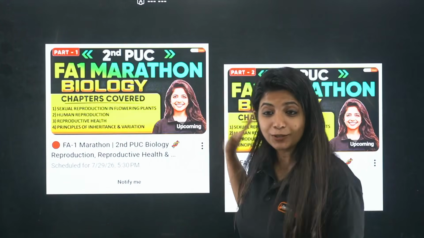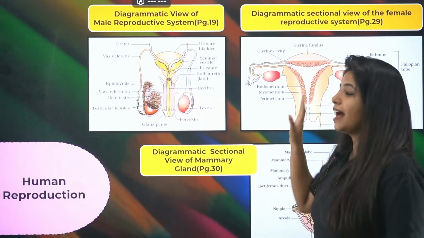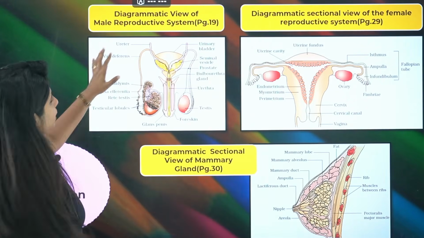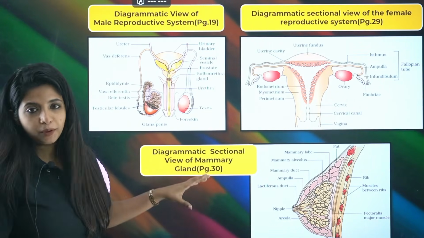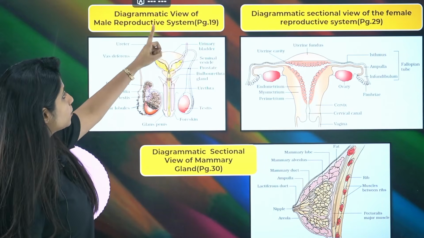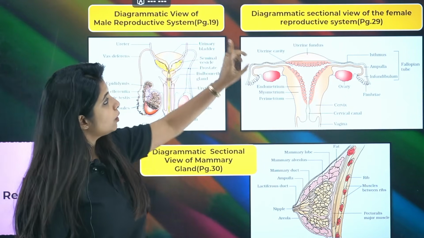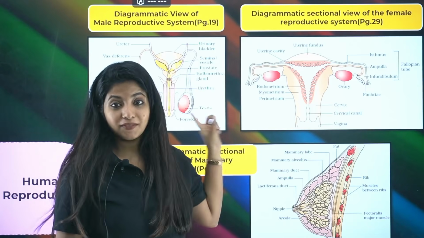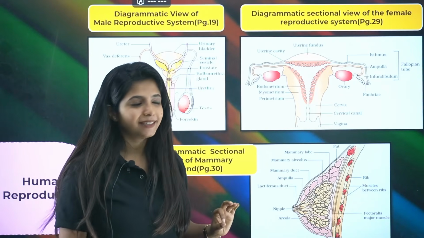Now, as I said, I am going to cover all of it in the marathon. I have already done it in the one shot as well. Cool. Now over here, these are the 3 images which are super important. Diagrammatic view of the male reproductive system, page number 19, female reproductive system, page number 29, and the mammary gland, page number 30. Very important diagrams. Make sure you practice them.